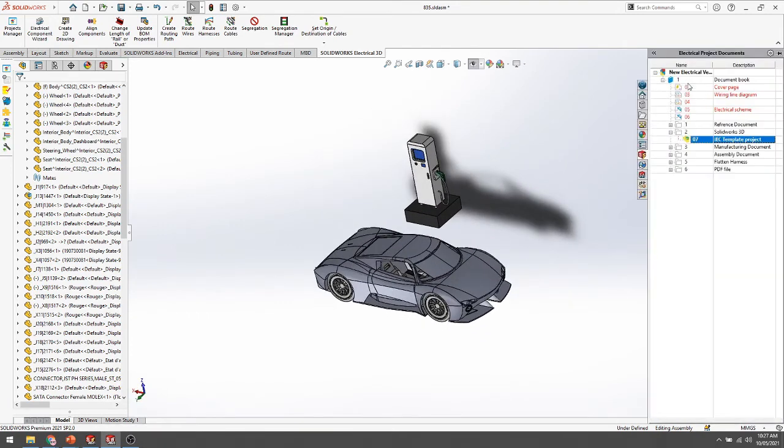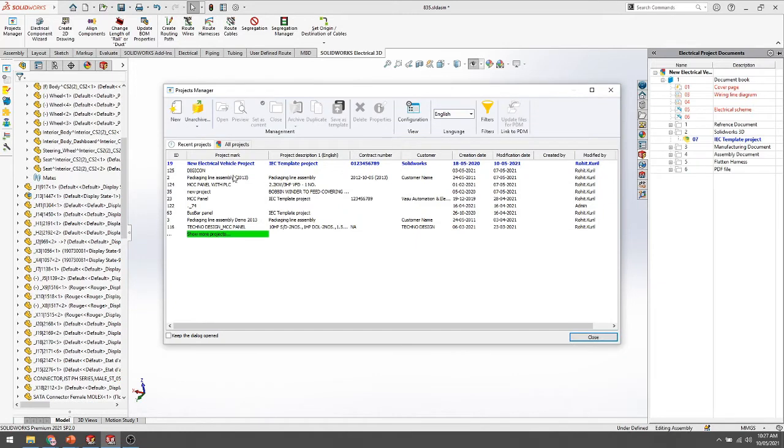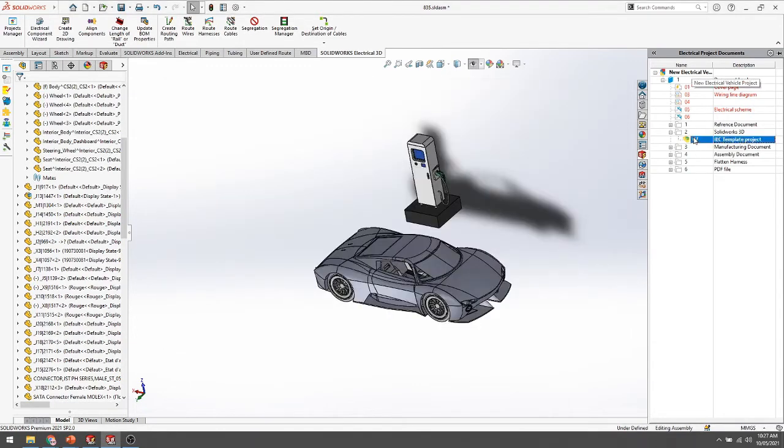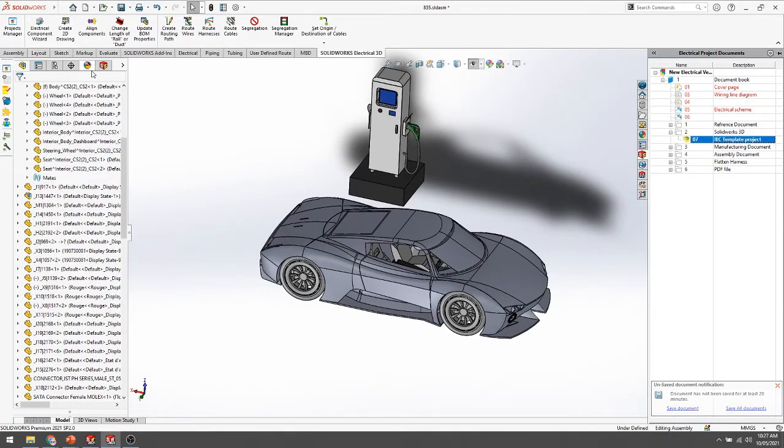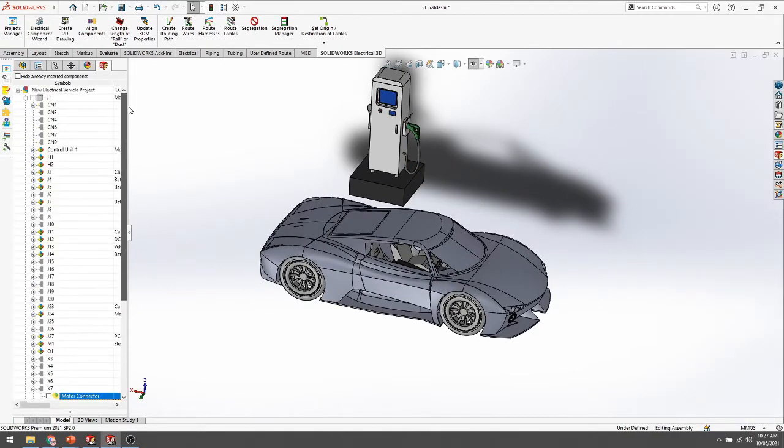Okay, the same project you can see here also, it's the same project manager here. Now after the project manager you can just open it and select whatever project you want to add here. Okay, on the mechanical side, I have added the same project and I just opened this one. Okay, the 3D model I have added, we just see this. Okay, and the same component list you can directly get here on the mechanical side also. So after this, if you just want to add your symbol, you just select and drag and drop it in the mechanical model.